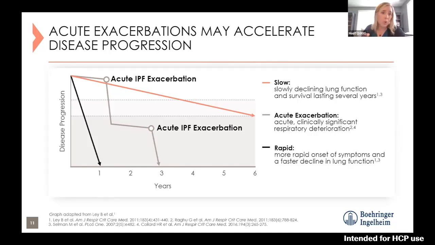And then at any point, you'll see in the gray line marked by the dots, they can have an exacerbation or a flare-up of their disease, leading to a rapid onset of worsening symptoms. And then unfortunately, a significant drop in lung function can happen after that. There's a potential that they could level off. Their disease progression could slow down again. And again, having another risk for an acute exacerbation, quickly dropping their lung function. So just trying to recognize what pattern the patient might be on.